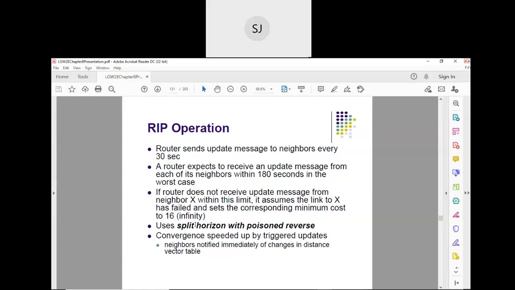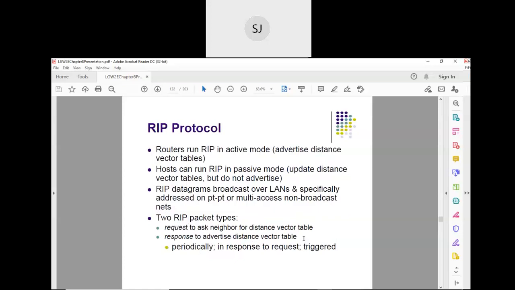One more thing: to avoid the count to infinity problem, as a second solution, it adopts split horizon with poisoned reverse. That we have studied already. And the convergence is speeded up by triggered updates. Suppose a link is broken down, and when that link is restored, the routing tables have to converge. That is speeded up by triggered updates.